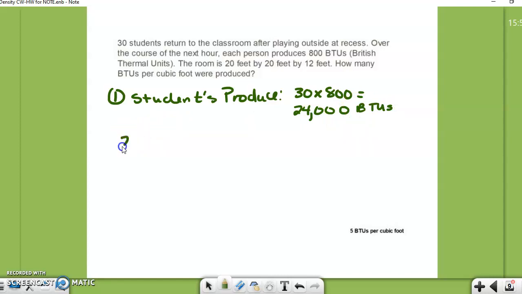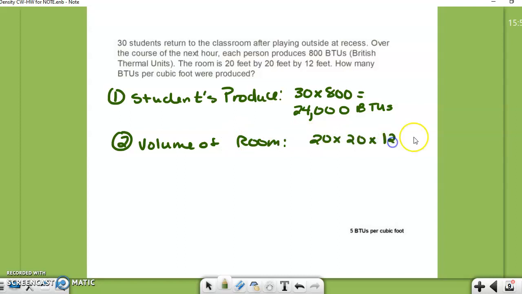Okay, now let's think about the volume of the room. That's going to be my 20 by 20 by 12, and this is all in feet. And I think that's 4,800 cubic feet. Now we need to know how many BTUs per cubic foot.